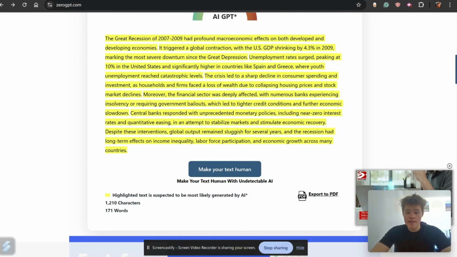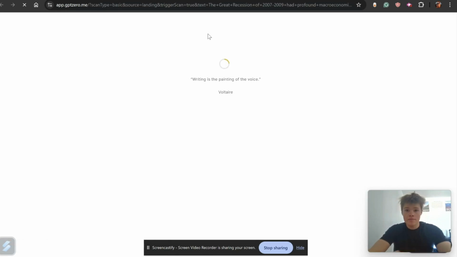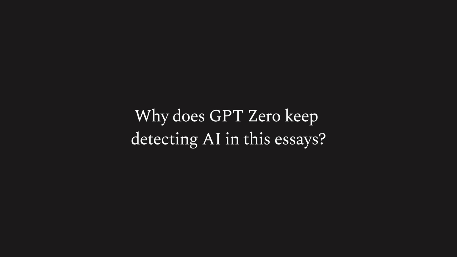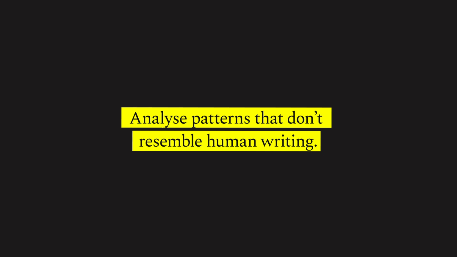Let's try another AI detector just to see what it says. Instead of using ZeroGPT, we're going to use GPTZero. All right, and once again, the entire paragraph has been detected as using AI. They say they are highly confident and it is 100% probable. So that's not going to pass. Why does it keep detecting AI in these essays? Well, it's looking for patterns that don't resemble human writing. So when it sees these, it's going to call them out and say this is AI.